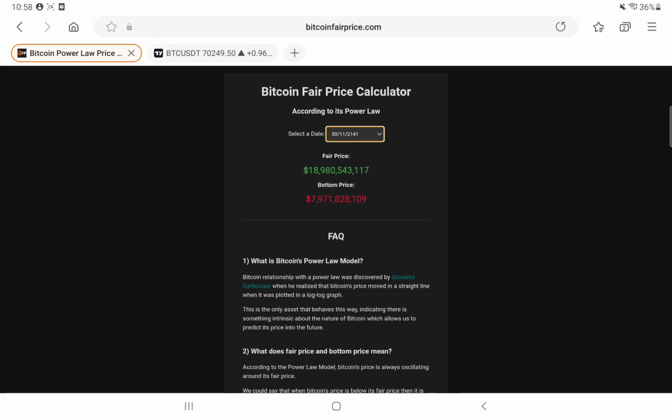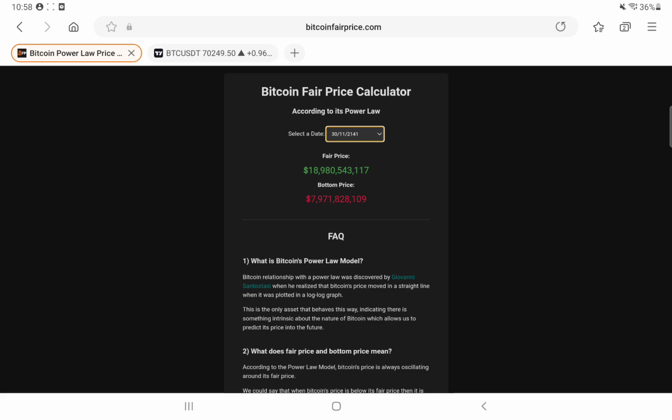Because I don't think many people actually knew what the Bitcoin power law was. But it's something to be wary of, because a lot of newer people coming to crypto don't really know what the Bitcoin power law is. And it has worked so far, but something that works may not work forever, so that's something you need to be wary of. It might work a couple of times, and we've already found one time it's gone wrong.